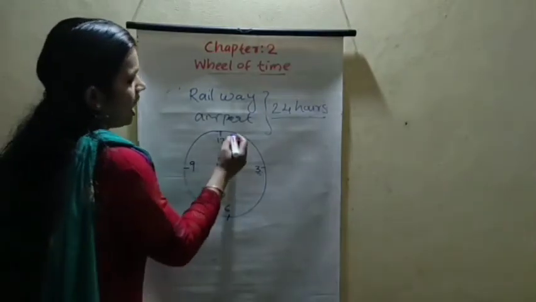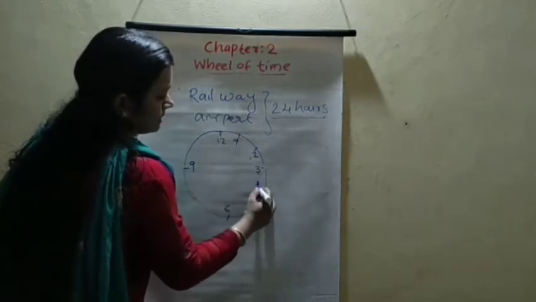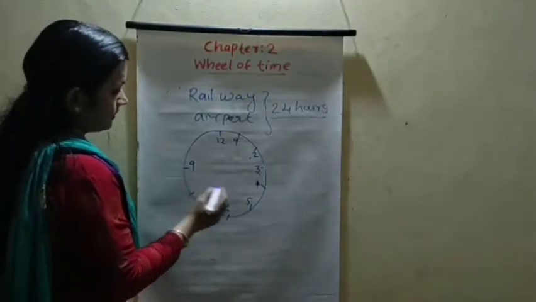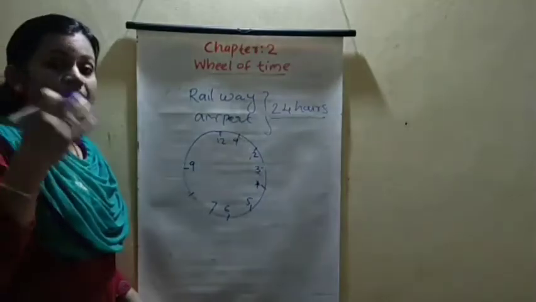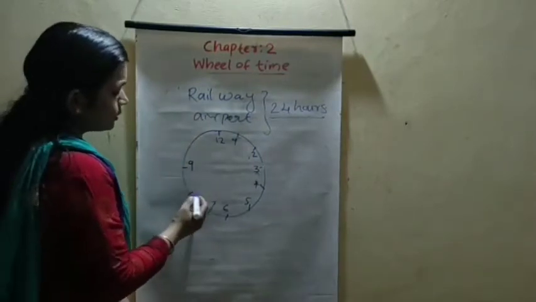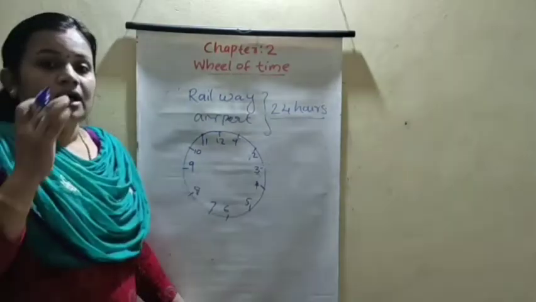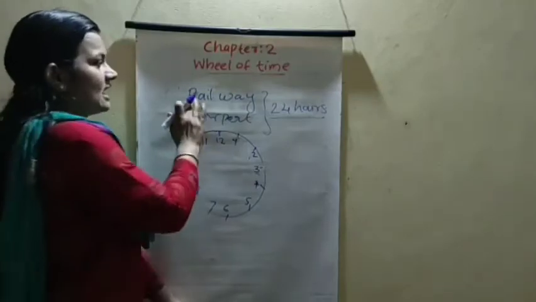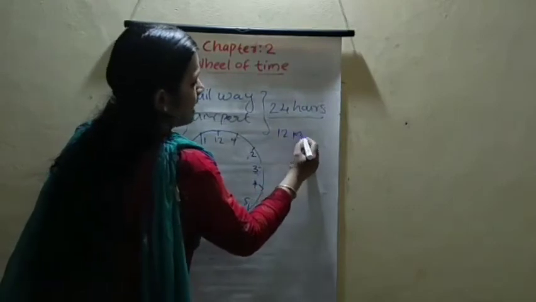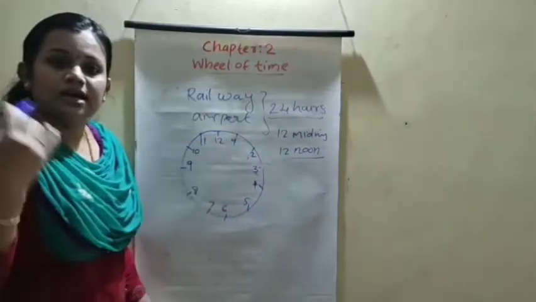But in the afternoon, after 12 o'clock, the 24 hours clock changes. How do we denote the afternoon section, 1 PM, 2 PM, 3 PM, like that? Then 12 midnight, how to denote it in the 24 hours clock? We already discussed the railway station and airport, where we use the 24 hours clock. From 12 midnight to 12 noon, there is no change in the time.